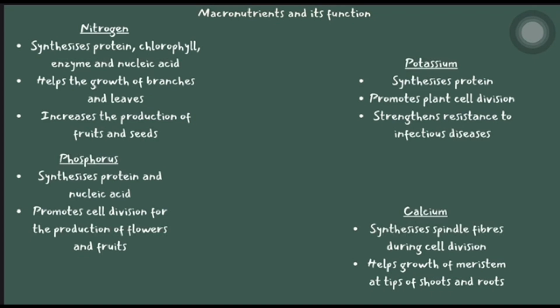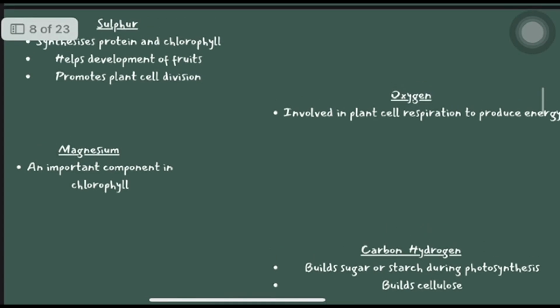Next one is phosphorus. Phosphorus is used to synthesize protein and nucleic acid, and promotes cell division for the production of flowers and fruit. Last one is calcium. Calcium synthesizes spindle fibers during cell division and helps growth of meristem. Next one is sulfur. Sulfur is used to synthesize protein and chlorophyll, helps development of fruits, and promotes plant cell division. Next one is oxygen, involved in plant cell respiration to produce energy.